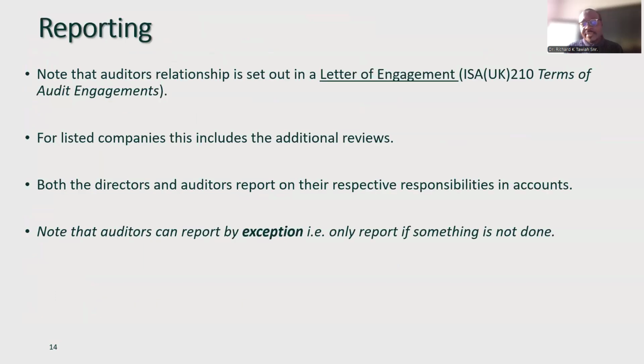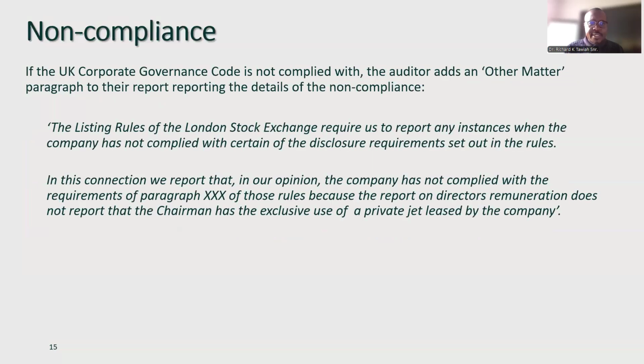We have what we call the letter of engagement, which will set out the terms of the audit engagement, ISA 210. For listed companies, this includes additional reviews. Both the directors and auditors report on their respective responsibilities in their accounts. Now, auditors can report by exception, that is, only if something is not done right. So we can always do that. Okay. What about non-compliance? If the UK corporate governance code is not complied with, you can report on that as an other matters paragraph in your report.